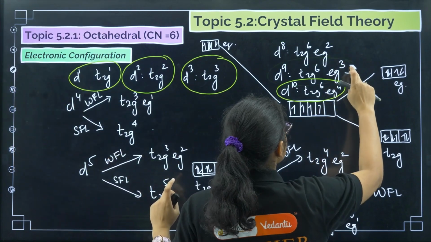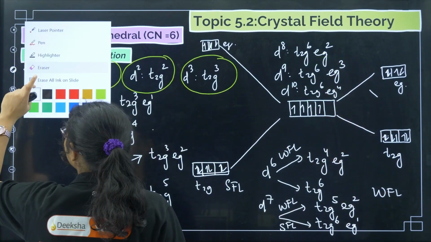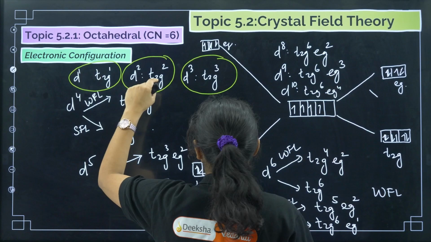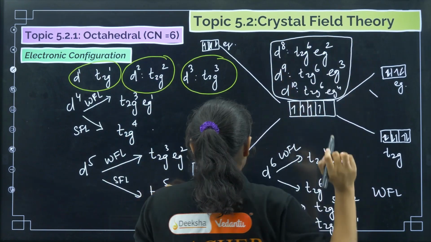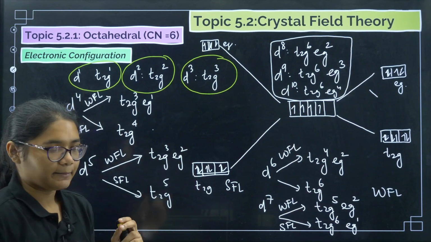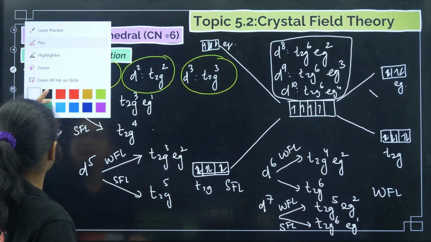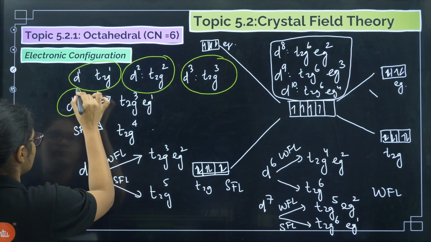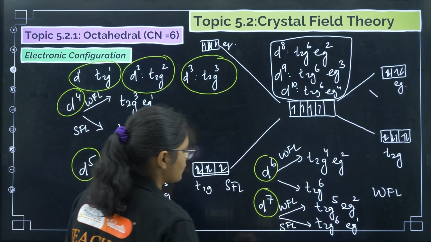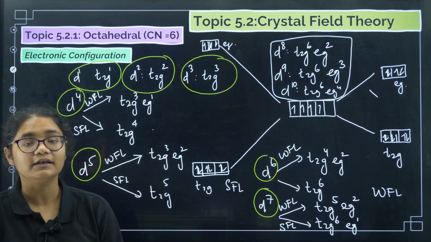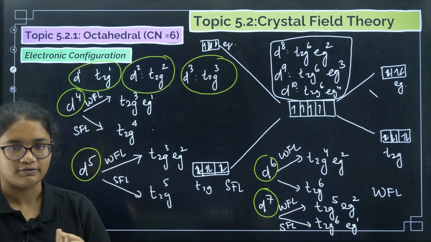So you have to remember that for D1, D2, D3 and D8, D9 and D10, the strong field and weak field configurations are the same. But for D4 to D7, that is D4, D5, D6 and D7, the configurations are different in strong field ligand and weak field ligand.